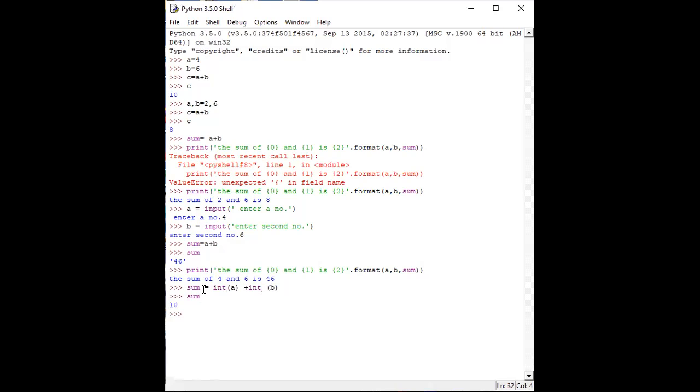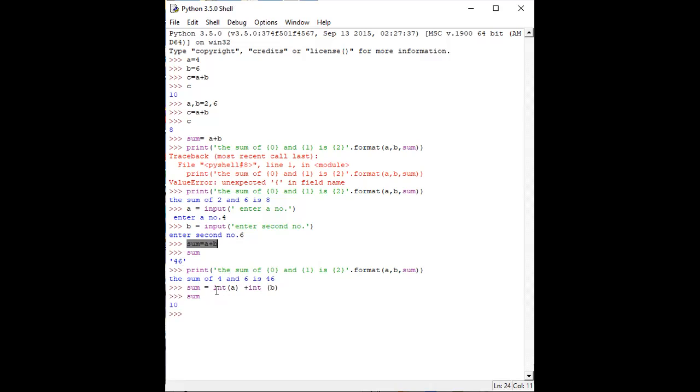Okay. So now the thing is actually done. So what is the problem here? As per my knowledge, while we are doing this sum A plus B, it is actually doing the concatenation. Some logic is there, so it is concatenating, and that's why the values 4 and 6 are giving 46. Some concatenation logic has been misplaced there.